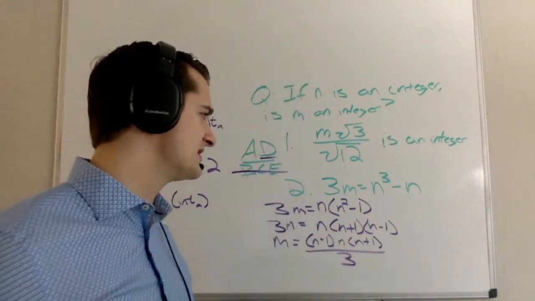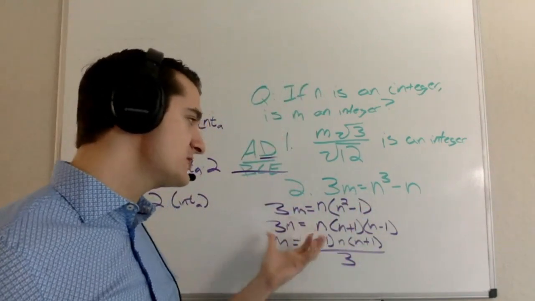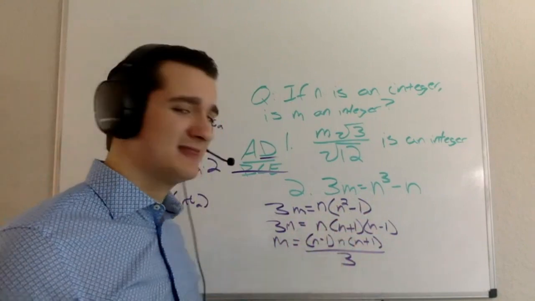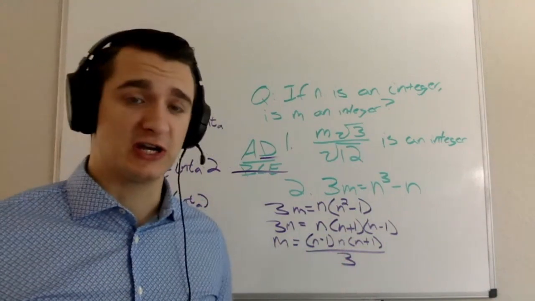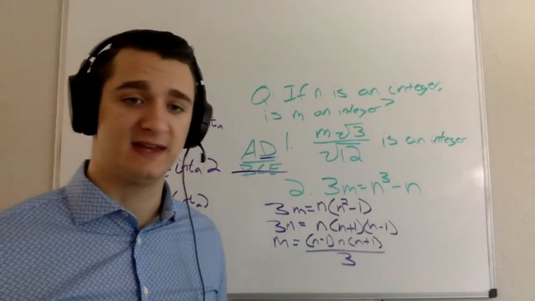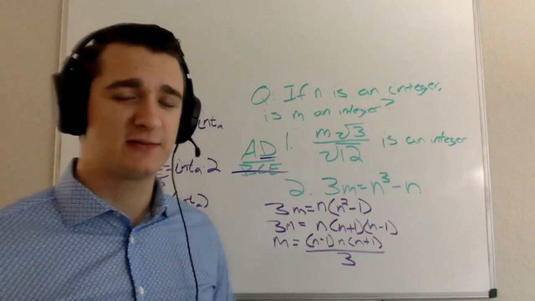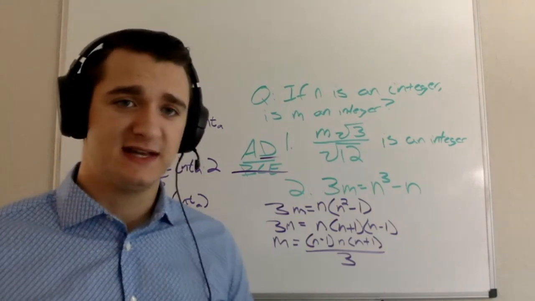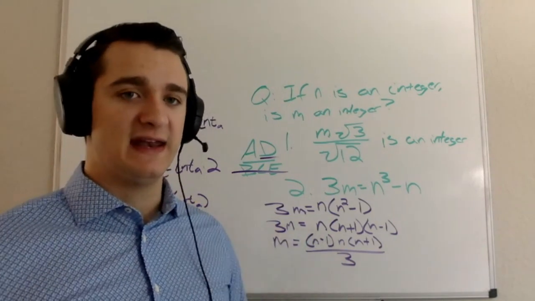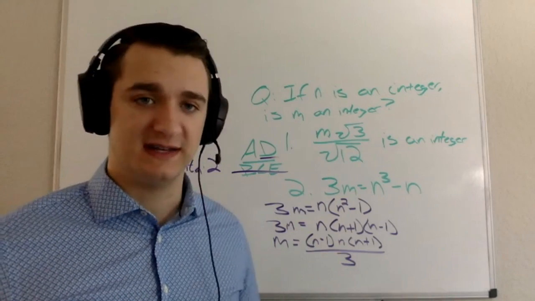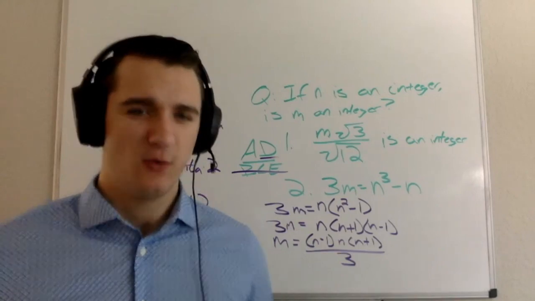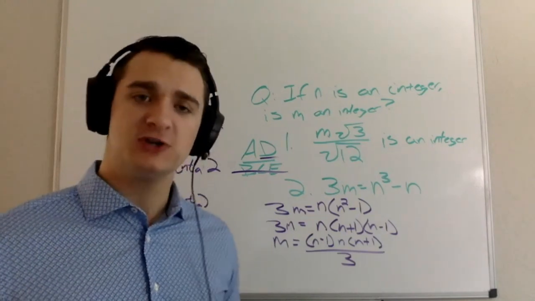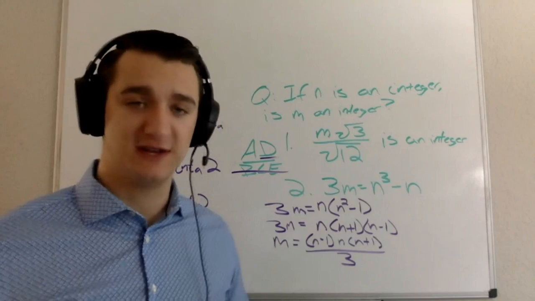So some important points here, especially with statement 2. The first thing I've got to do is use a little bit of algebra to make things a little bit simpler. The second thing I've got to do is use some logic. Oftentimes you will find this to be the case on the GMAT. A lot of students ask, when do I use logic? When do I use algebra? Well, one of the ways I like to think about it is that the GMAT is a quantitative reasoning test, right? It's not a math test, which means that logic is your friend, and algebra is your friend insofar as it gets you to a place where you can use some logic.